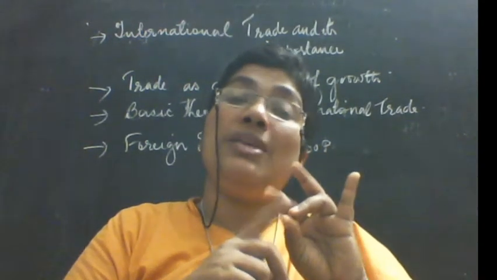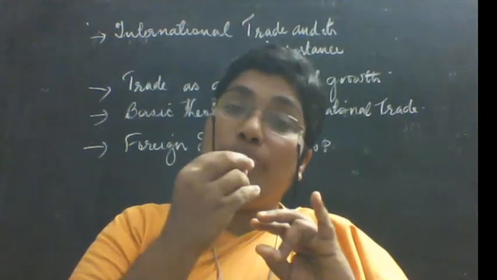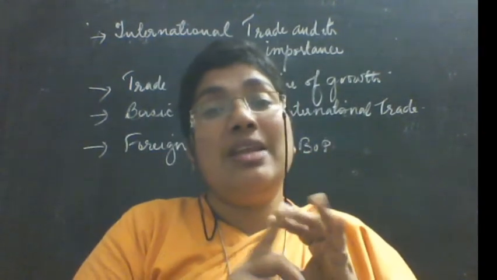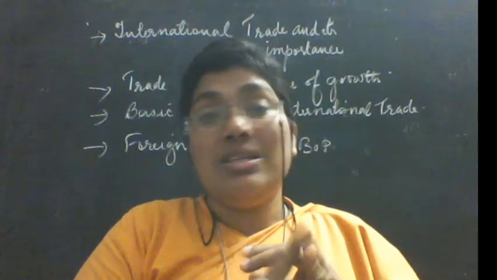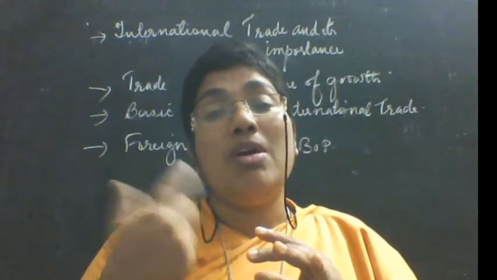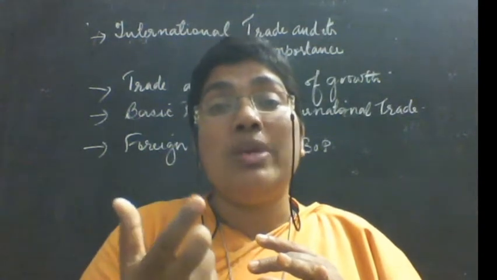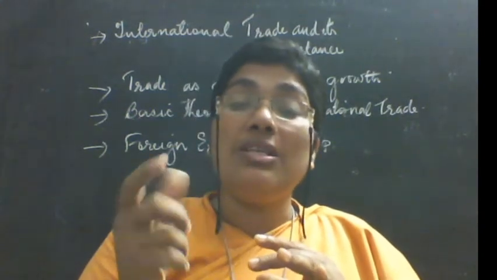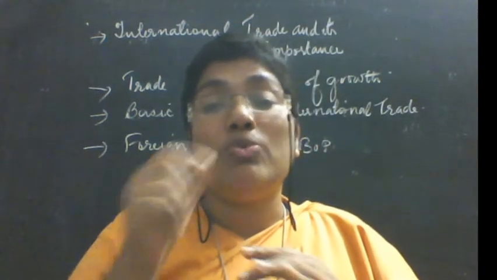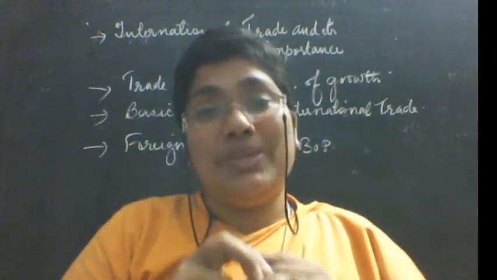We know that we need commodities to consume. For that we have to produce, so production. And then next is consumption. What we produce is for consumption, to satisfy human wants. So the use of commodities for the satisfaction of human wants is called consumption.